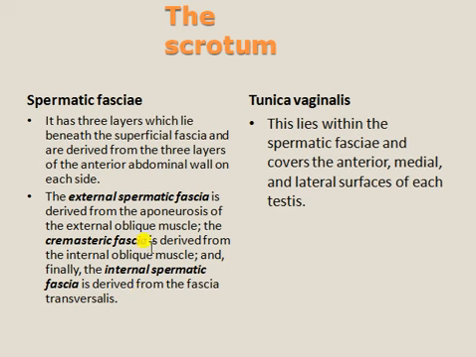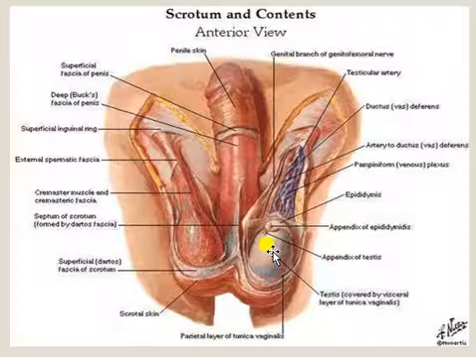So how are they derived? Two from the oblique muscles, and another from the fascia transversalis. So these come from the abdominal wall. Next, the tunica vaginalis. This lies within the spermatic fascia and covers the anterior, medial and lateral surfaces of each testis. So these layers cover the testis.